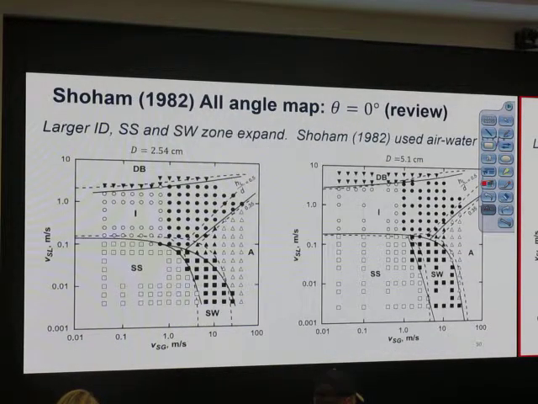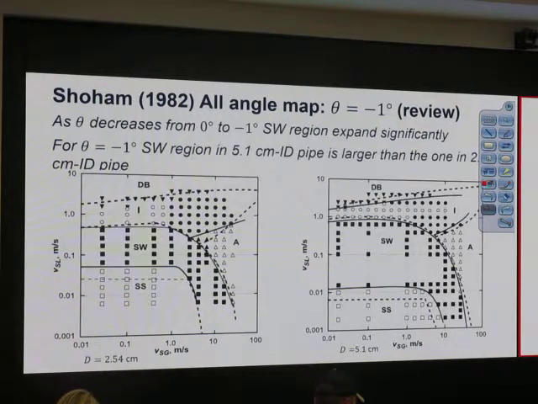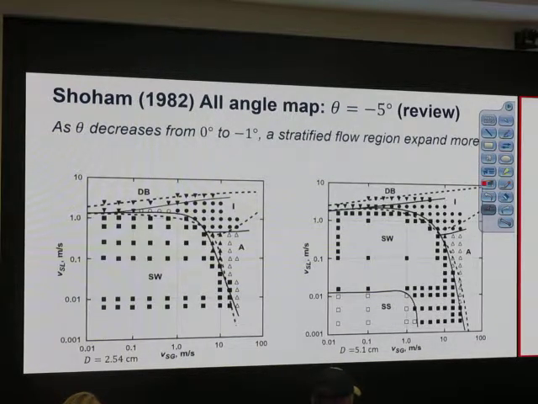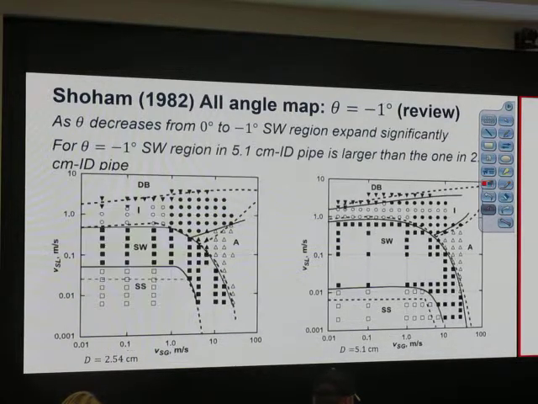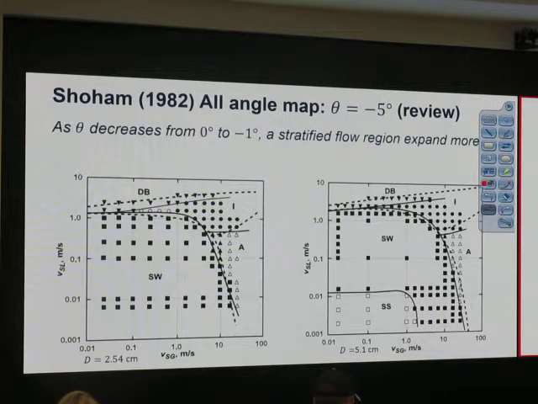To practice. Okay, 0 degree, we do downward flow. You see something? Stratified wavy climb on top of stratified smooth region. When I decrease the angle more, stratified smooth is gone, and I have just stratified wavy, so this is minus 5. So this means an intermittent flow region is shrinking and shrinking and shrinking. So this means it is likely when we decrease the angle, the flow pattern will change from intermittent flow to stratified flow, right? So it is very sensitive to angle.